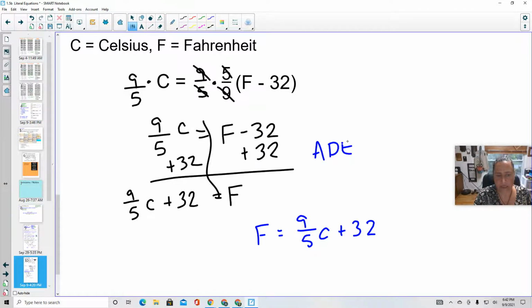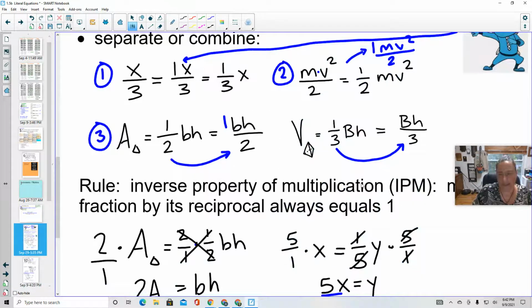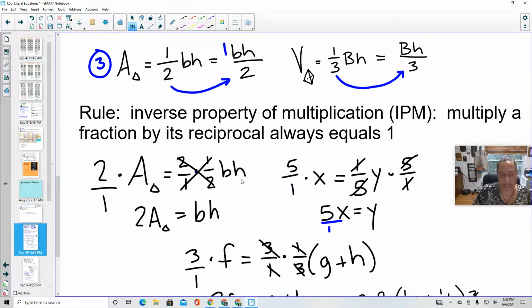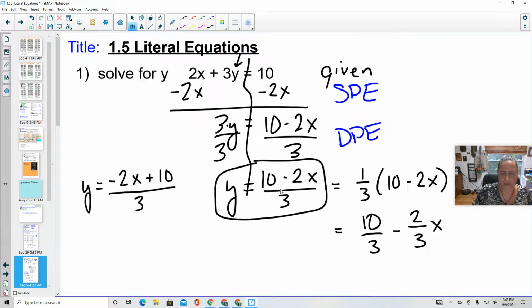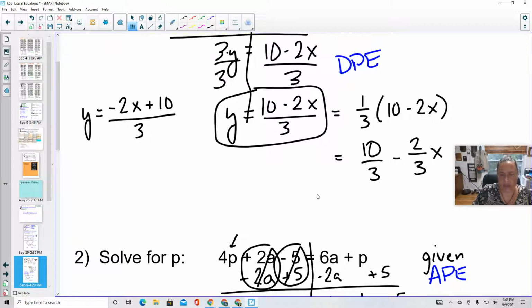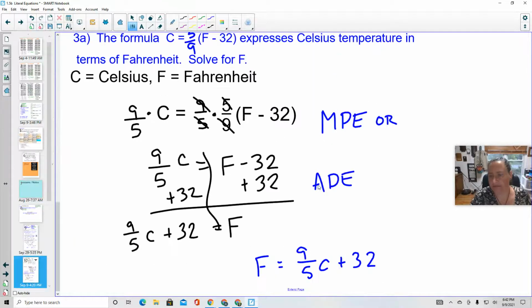And then this would actually be the multiplication property of equality, or let's look back, right? We said that the inverse property of multiplication is when you multiply by the reciprocal. So the inverse property of multiplication, IPM, but MPE works just fine too, because really I'm multiplying by 9/5. Same thing on both sides, right?